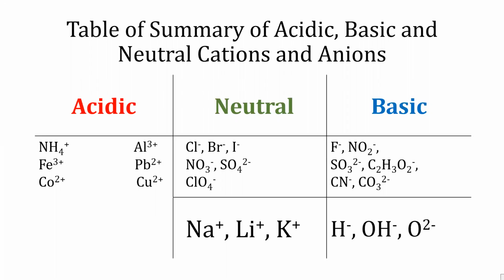Acidic cations include conjugate acids of weak bases like NH4+ and cations of highly charged metal ions including Fe3+ and Co2+ ions. Neutral anions include conjugate bases of strong acids including Cl-, Br-, and I- ions. Neutral cations include counterions of strong bases including Na+, Li+, and K+ ions. Basic anions are derived from weak acids including F- and CN- ions.